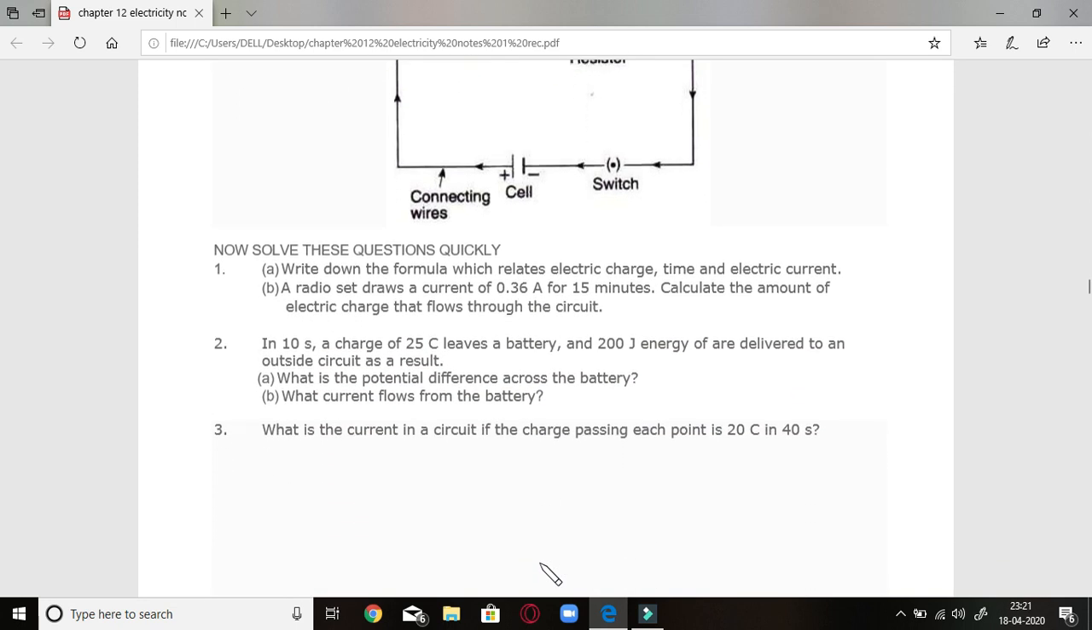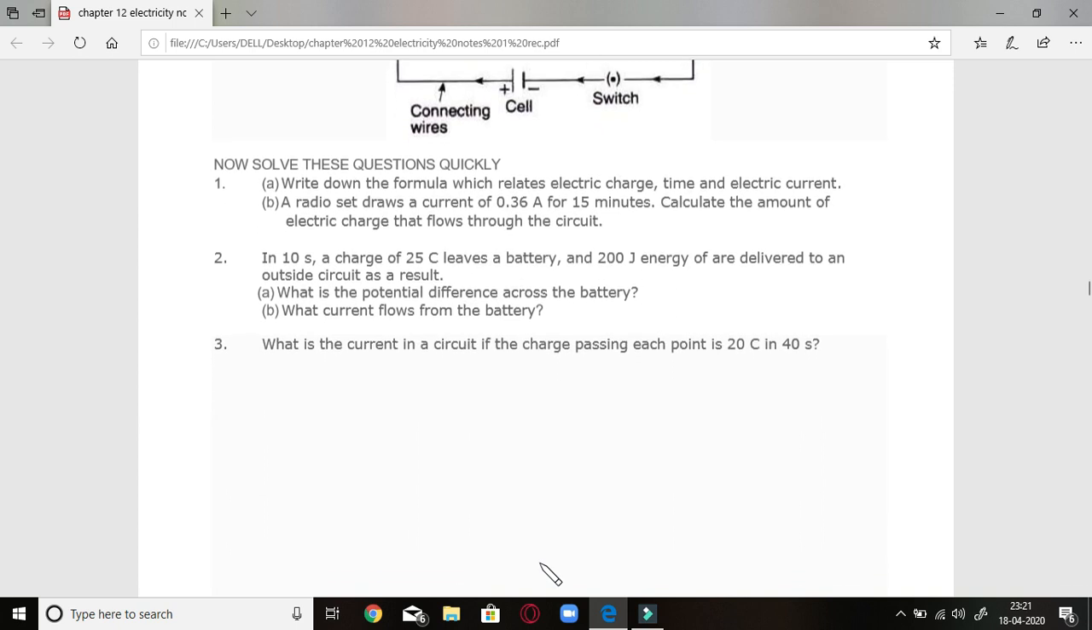Let us see some numericals so that you can practice your questions. Now solve this question. Write down the formula which relates electric charge, time and electric current. A radio set draws a current of 0.36 ampere for 15 minutes. Calculate the amount of electric charge that flows through it. We have current I, and time, which we convert into seconds by multiplying with 60. The formula we will use here is I = Q/T. Using it we find the value of Q.